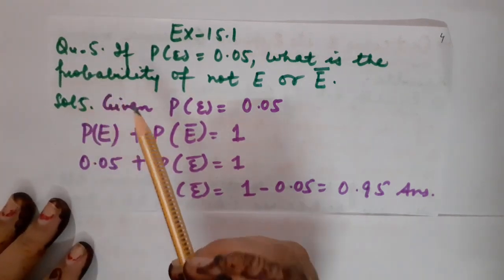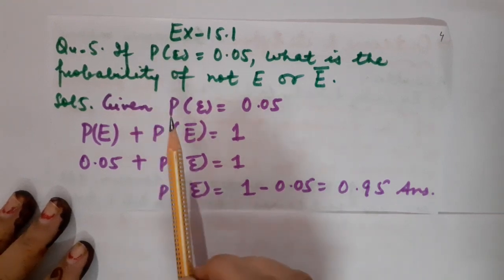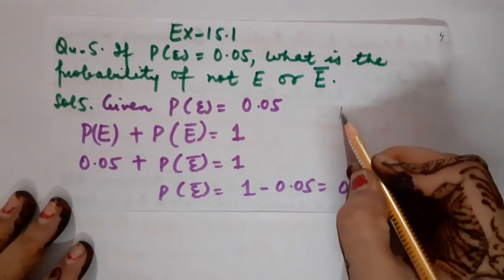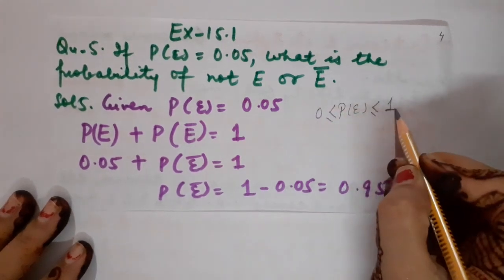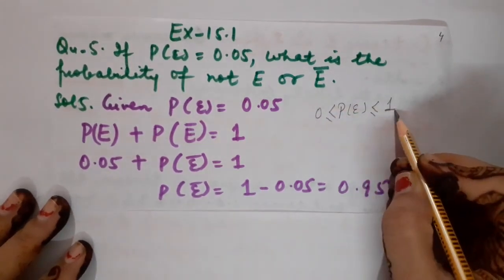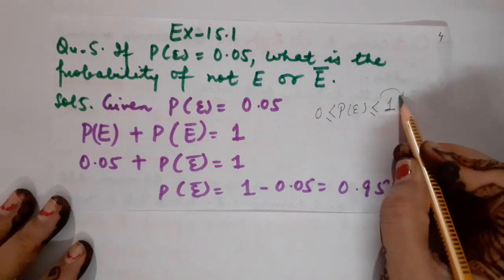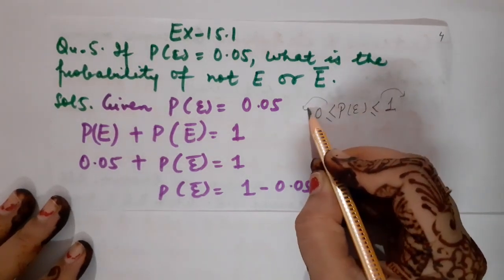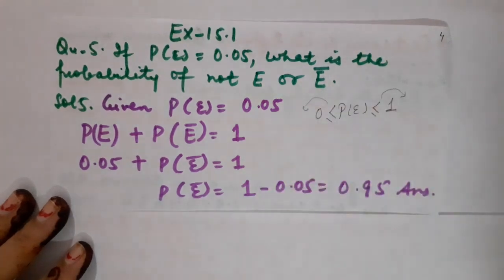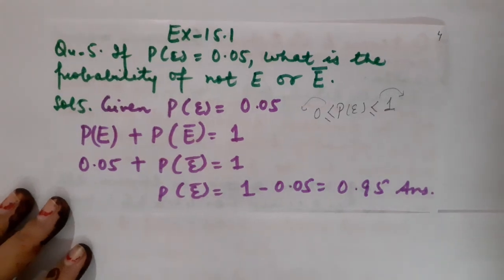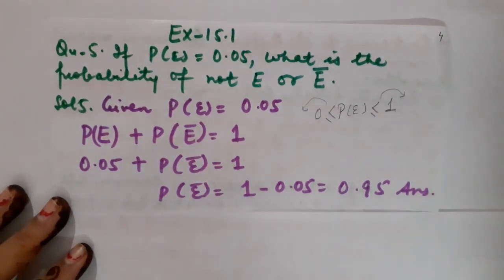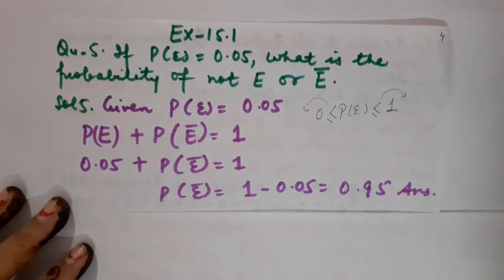As I have explained to you, the probability of an event lies between 0 and 1, as well as it can be equal to 0 and equal to 1. It can never exceed 1 and it can never be negative. So questions 1 to 4 consist of MCQs, filling the blanks, and very small give-reasons, which are based on the theoretical part. Fine children. So that will be your maths homework.